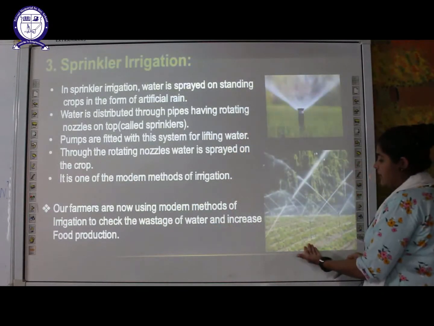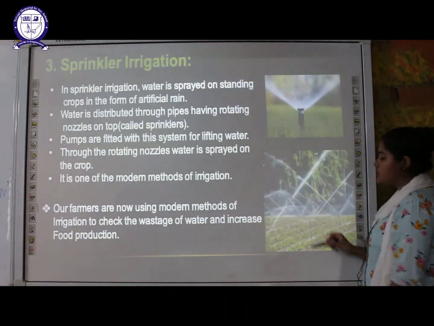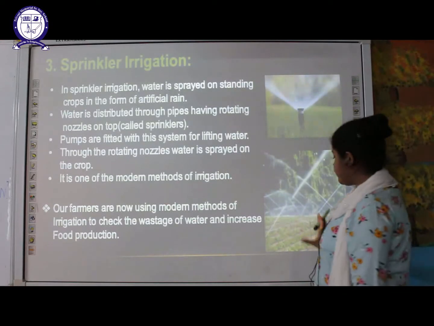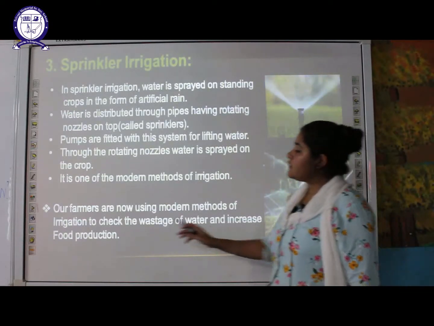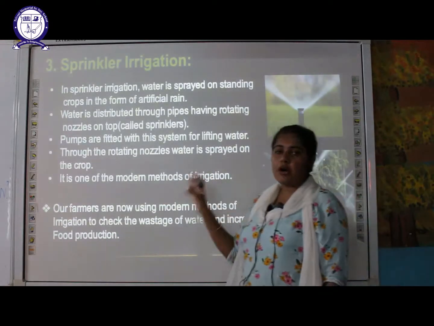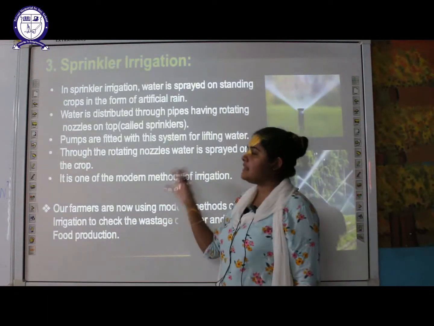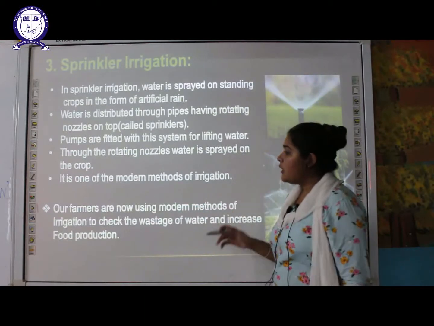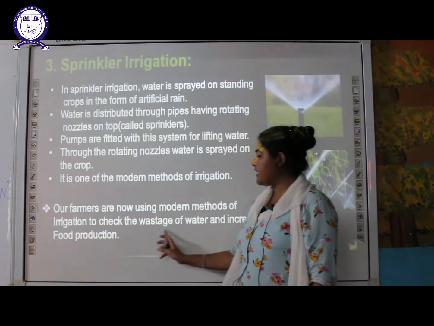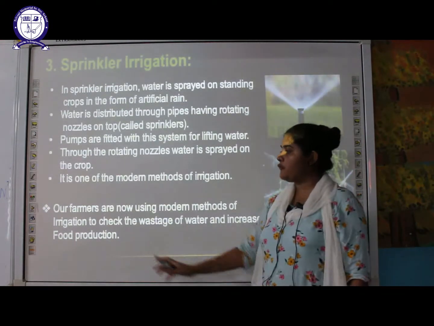You might have seen this mode of irrigation, or giving water to the plants, in gardens or in certain playgrounds as well. So it is one of the modern methods of irrigation. It is a modern method and it takes less water. Nowadays farmers are using modern methods of irrigation to check the wastage of water and increase food production.